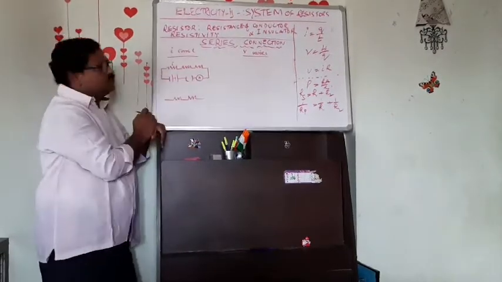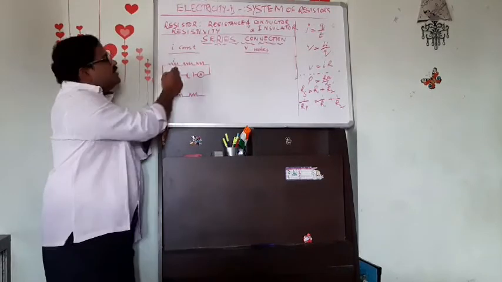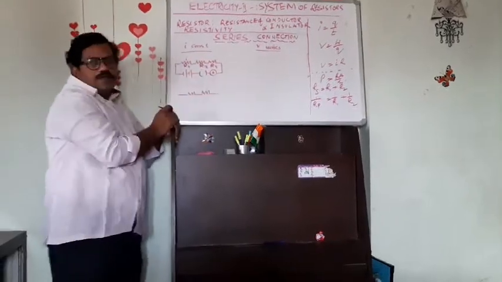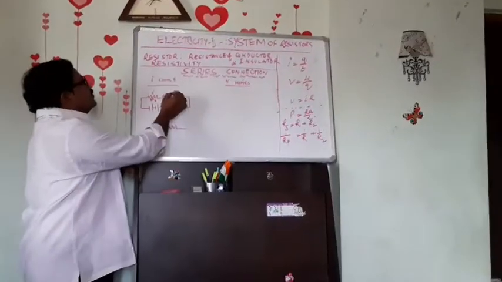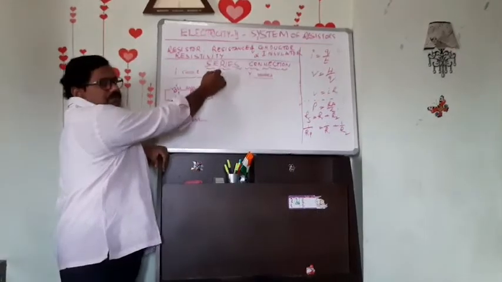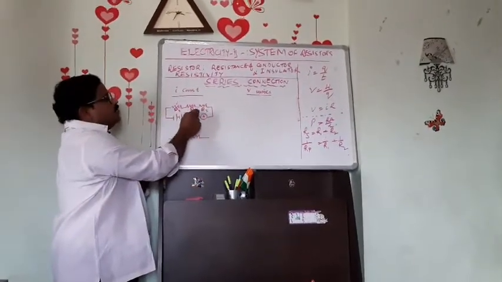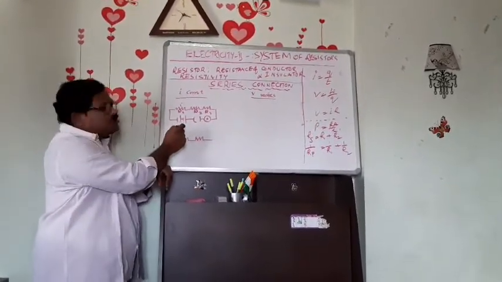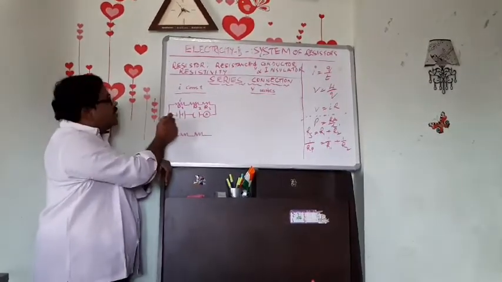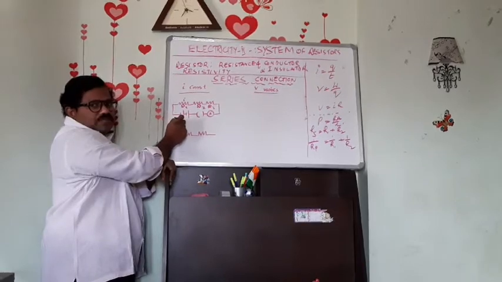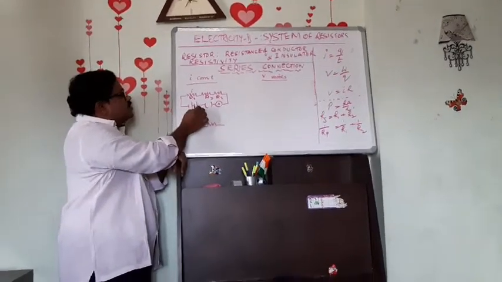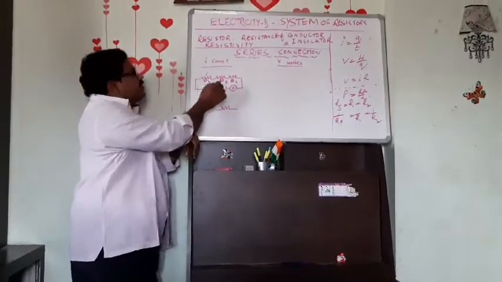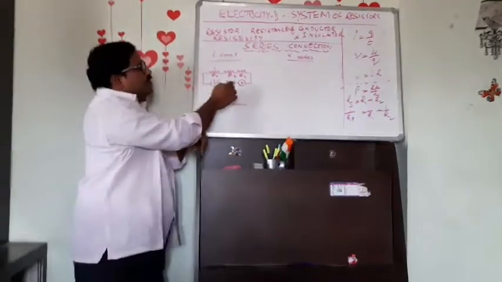So here is a small circuit. There are 3 resistors, R1, R2, R3. These 3 are connected in series, one after the other, end to end. Here is a simple circuit in which R1, R2, R3 are connected to two cells, that is a battery. Let us consider a 6 volt battery is connected, and here is a plug key. If I keep a dot, it is a closed circuit, and here is an ammeter.